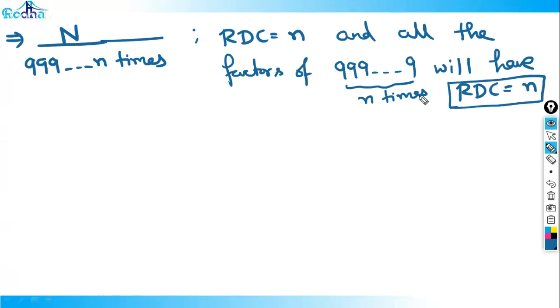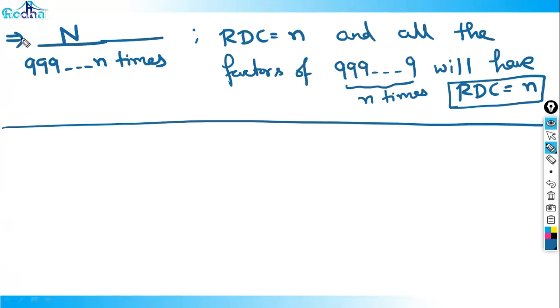Super important point. Mark this in a box. Very important point. So n divided by 999 n times, then its RDC is equal to n, and all the factors of 999 will have RDC equal to n. Correct? So we can answer a few good questions here, and it should be very basic now once you've got the concept.